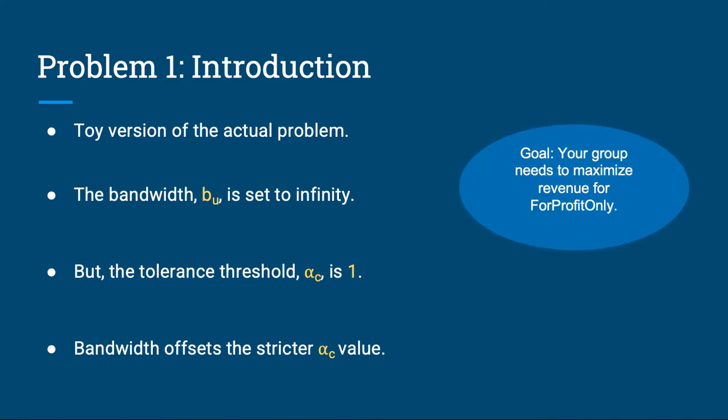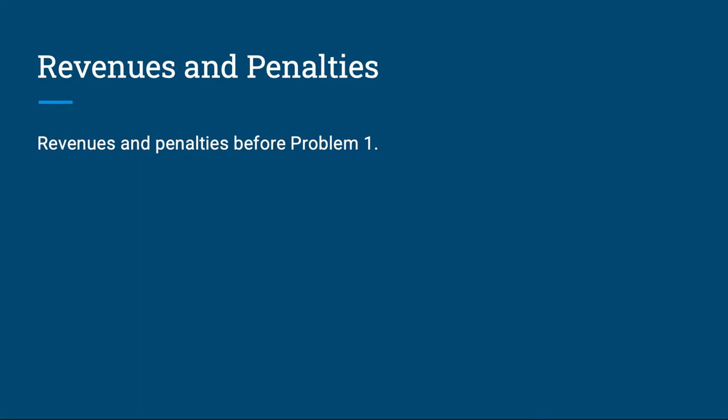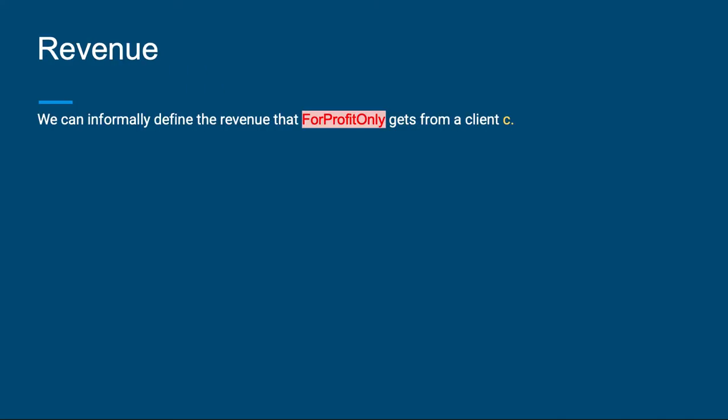Just a reminder, for this problem, your group needs to design paths around these constraints to maximize revenue for profit only. But first, we need to start by going over what revenues and penalties mean in the first place before we move on to problem 1, since these definitions will be relevant to other problems as well. Let's talk about revenues. We start with discussing this informally.